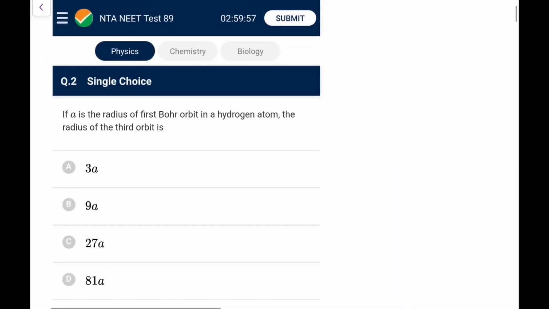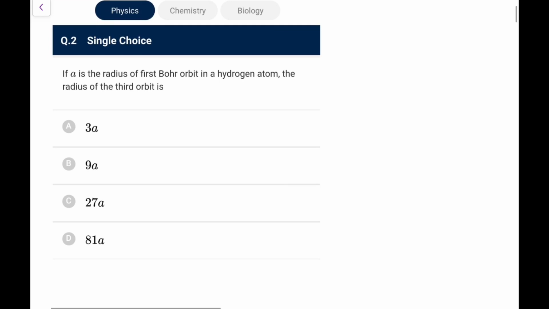Next, question number 2. If a is the radius of the first Bohr orbit in a hydrogen atom, the radius of the third orbit is... you know, radius is proportional to n squared by Z. So for the third one it would be proportional to 3 squared. So directly I can say it would be 9a. That's again a very easy one.